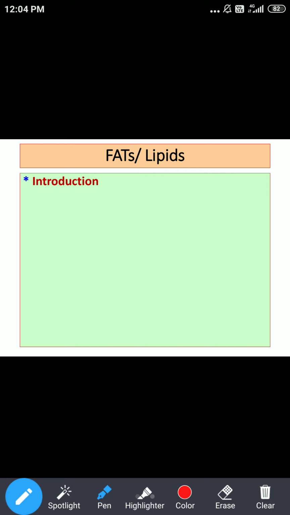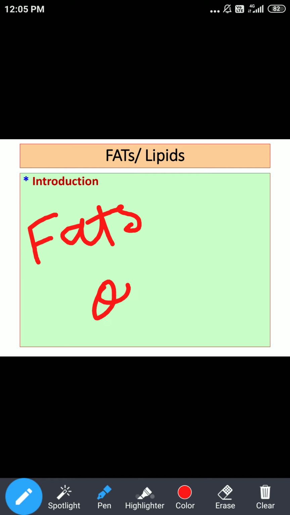We are supposed to understand the aspects related to the fats which we consume in our diet. There are two important things that we are supposed to know: one is fats and the second is oils.